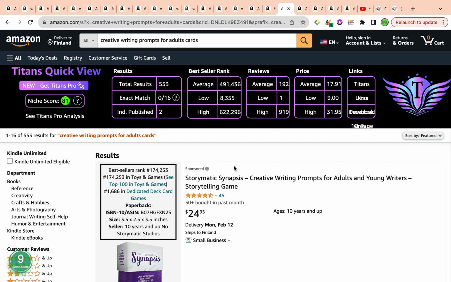So the keyword niche score is a super high 81 by the Self-Publishing Titans Chrome extension, which is amazing. And also we have the Amazon Scout Pro extension confirming the strength of the keyword by giving us a number 9, which is the highest on the scale of the keyword niche scores, categorizing this keyword as a great niche.